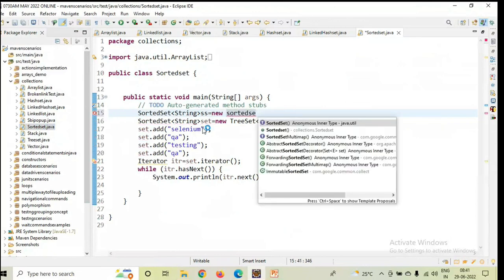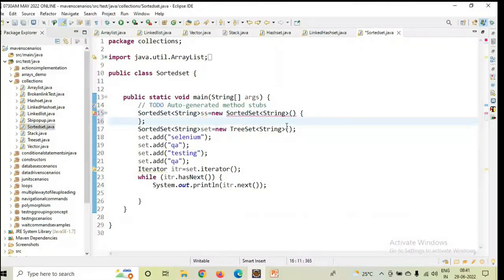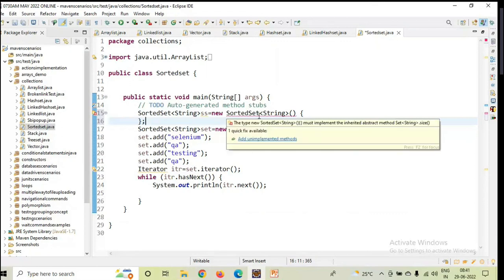You have to see. Is it accepting, guys? No. If you place the mouse cursor here, what is it showing? SortedSet must implement the inherited abstract methods, and add unimplemented methods.